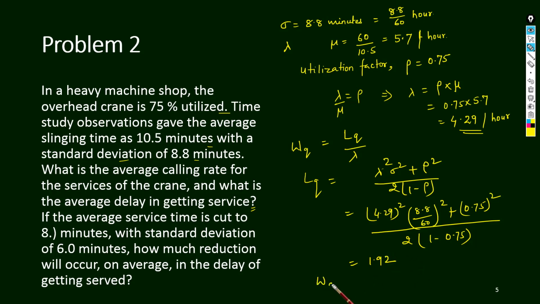So can we calculate WQ? That is 1.92 divided by lambda, lambda is 4.29. That is 0.45 hour. Clear? In this way we will be able to solve all the problems.